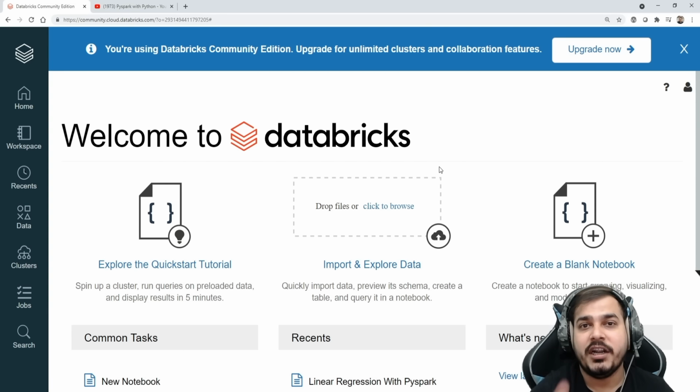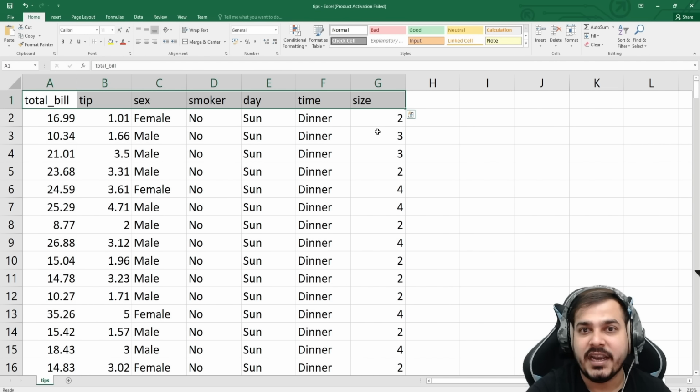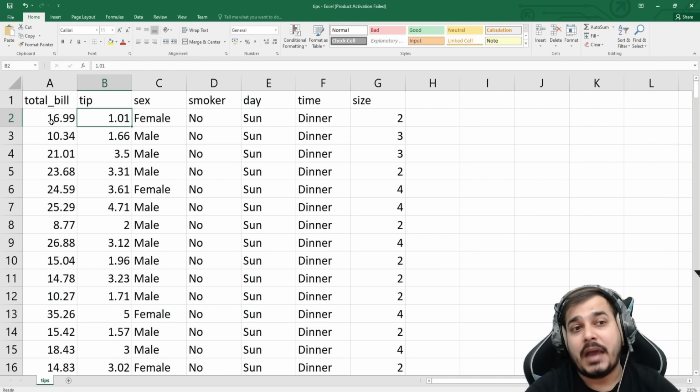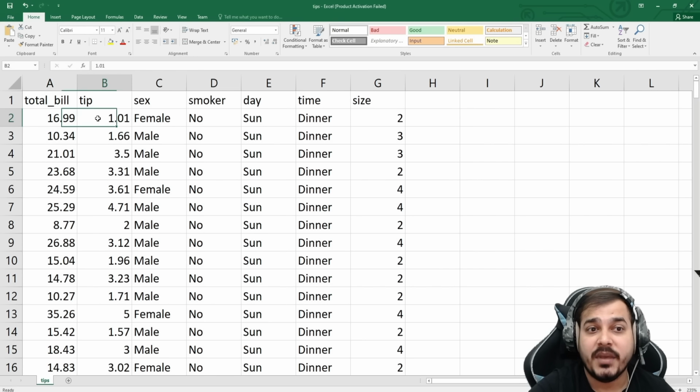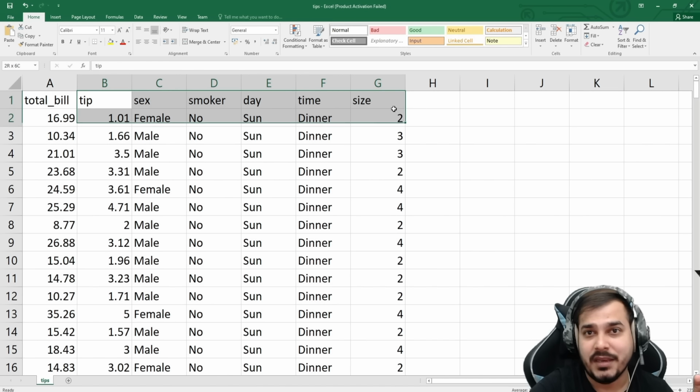Now first of all, what dataset am I going to use? So this is the entire dataset that I'm going to use, guys. This dataset is called the tips dataset. That basically means for people who are going to a restaurant, what tip they have given based on the total bill. Or I can also solve this particular problem based on all these parameters: what probably is the total bill that the person is going to pay. Okay, so this is the problem statement that I'm going to solve. Now here you can see this is a multilinear regression problem statement. Here you have many features, right?